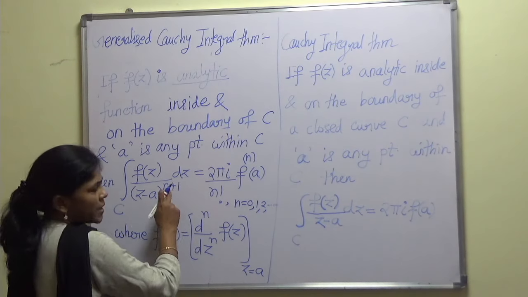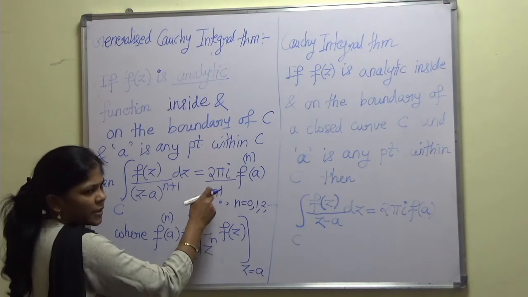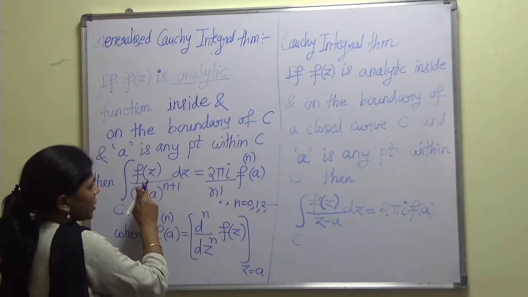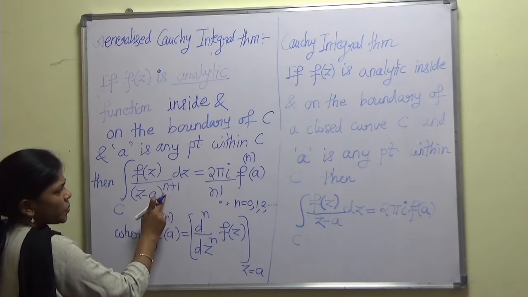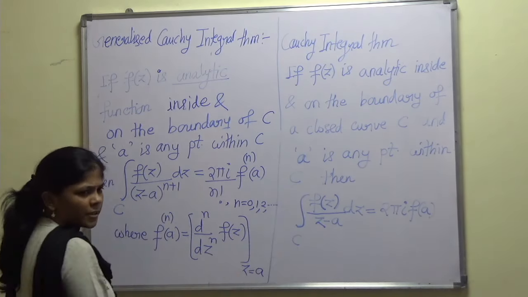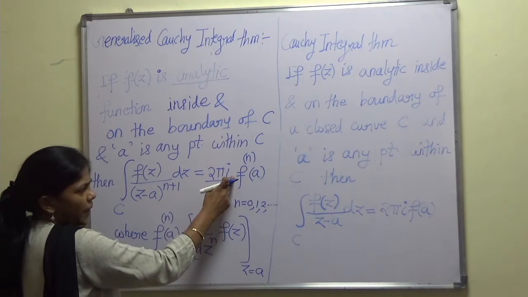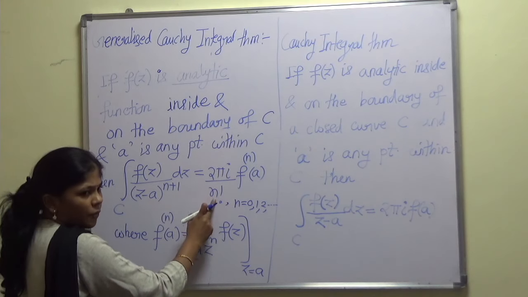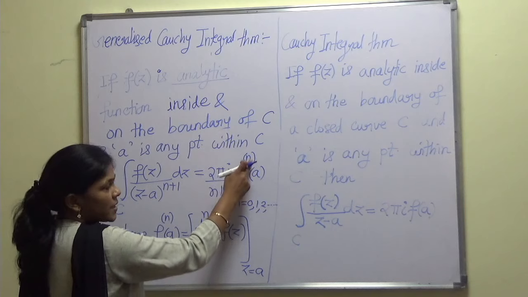Putting n is 0, we get the left hand side, integration over c of f of z upon z minus a raised to power 1, equal to 2 pi i, 0 factorial which is 1, and then the 0th derivative.